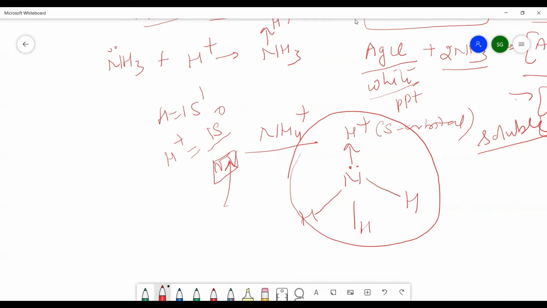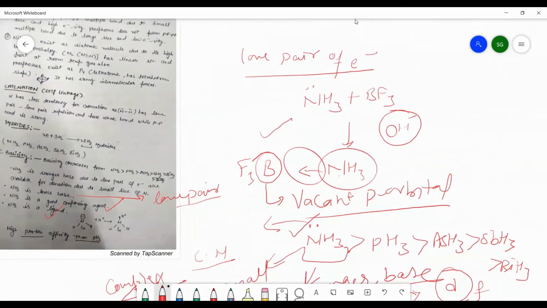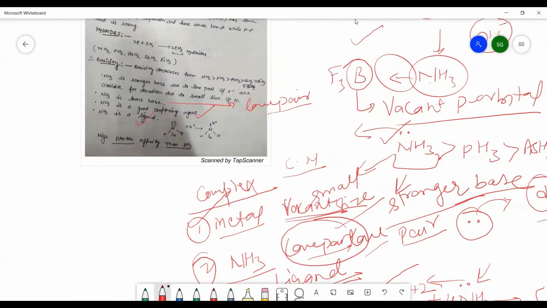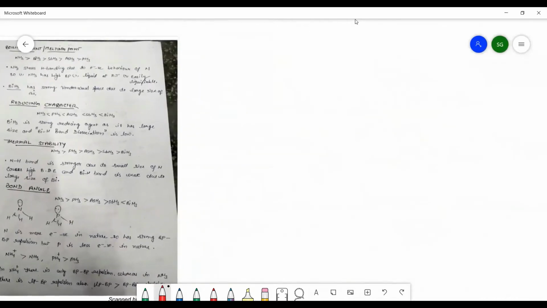And NH3 has a higher proton affinity than other group members like PH3. For the same reason, NH3 is a good Lewis base as compared to PH3, because of the availability of the lone pair of electrons for donation. Now this is the basic character which we have discussed here about the group 15 hydrides. Now the second property is the boiling or the melting point.